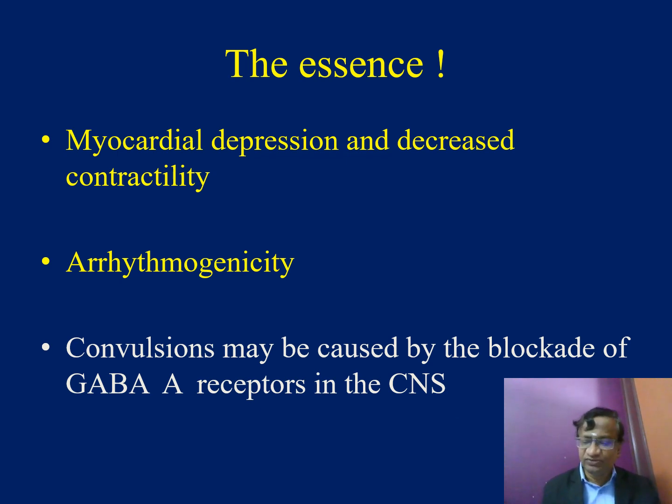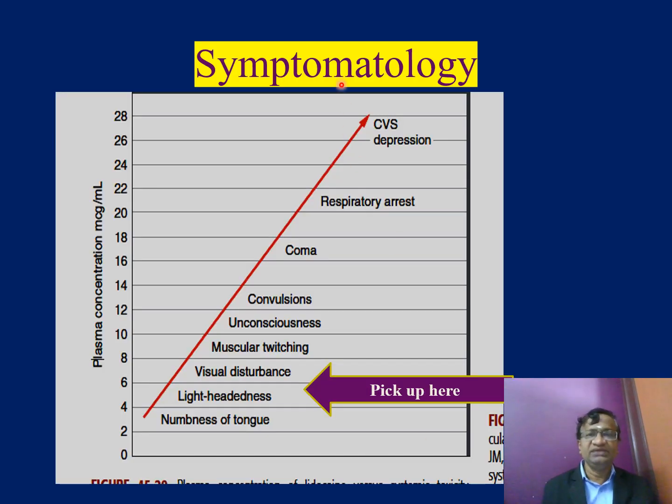Sometimes, see here, it is only the symptomatology. It starts with numbness, lightheadedness, visual disturbance, twitching. The patient goes into fits and unconsciousness, develops respiratory arrest, then goes into severe depression. That is what we told. The CNS is more likely to be affected than cardiovascular depression.